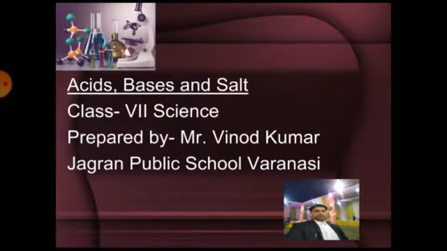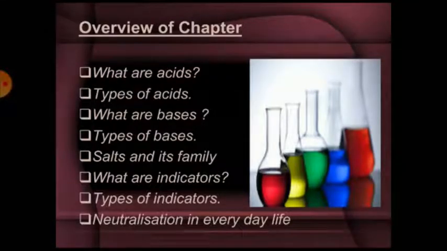In this video, I am going to explain the chapter acids, bases and salt. Now, students, I will discuss in this chapter what are acids, its properties and its types, bases, its properties and types of bases, salt and its family like acidic, basic, and neutral salts, indicators and its types, neutralization and how to use neutralization in everyday life.